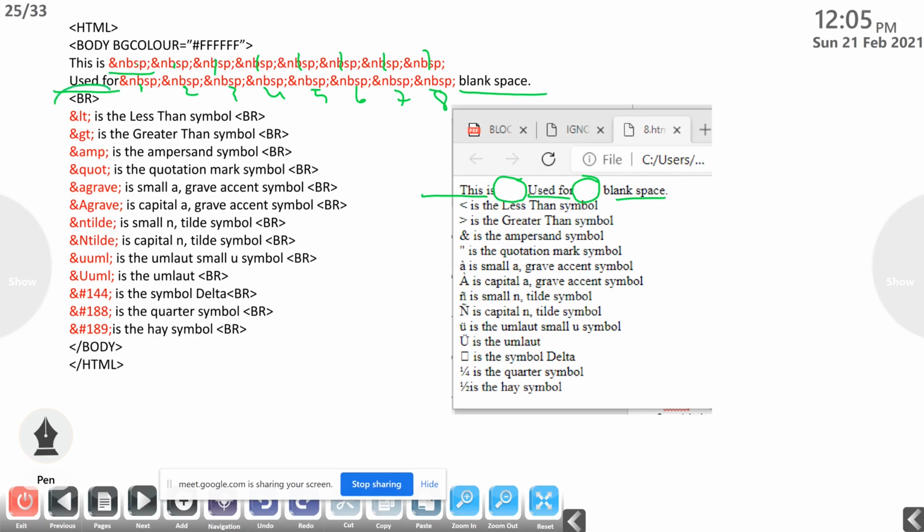Then BR, what's the use of this BR? It will move the remaining part to the next line. Ampersand LT is the less than symbol. So it will print the less than symbol and write the wording is the less than symbol. Then BR moves to the next line. Then ampersand GT will print the greater than symbol. Then the text is the greater than symbol. Like this it will display. This is an example for the special characters. Okay, just go through it.